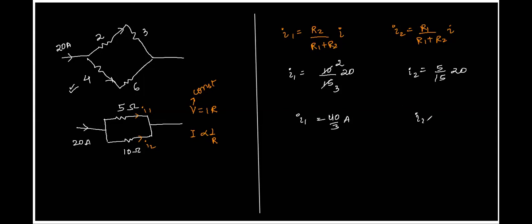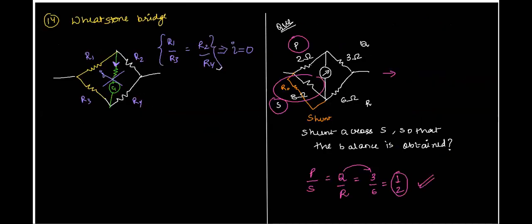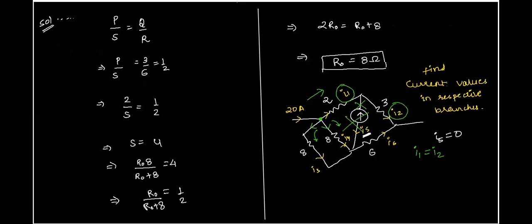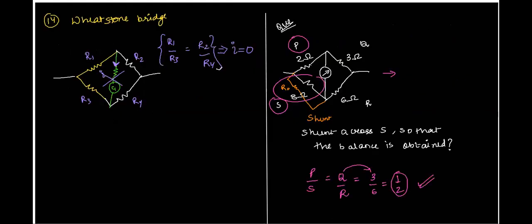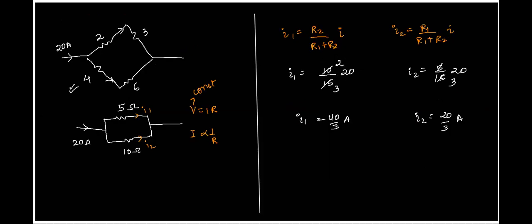Cool. What about this, Atul? I2 is equal to 20 by 3, right? Yes, sir. Amperes. Easy, Atul, 20 by 6, right? Yes, sir. Now, will you be able to solve such questions, Atul, if they come next to you? Yes, sir. Okay. Great. So, let's now transit to the next part, next concept, next set of questions. Let's go.